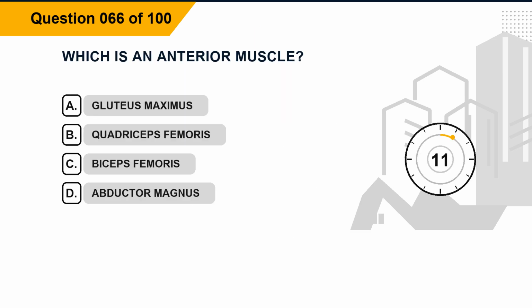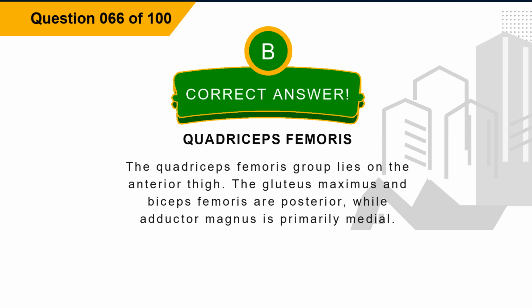Question 66. Which is an anterior muscle? Option A, gluteus maximus. Option B, quadriceps femoris. Option C, biceps femoris. Option D, abductor magnus. The correct answer is option B, quadriceps femoris. Explanation. The quadriceps femoris group lies on the anterior thigh. The gluteus maximus and biceps femoris are posterior, while adductor magnus is primarily medial.